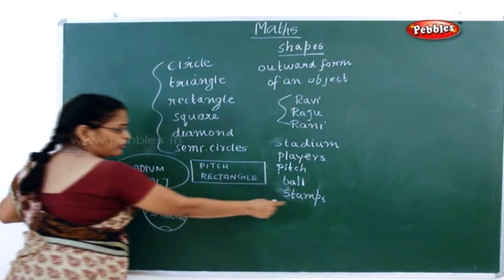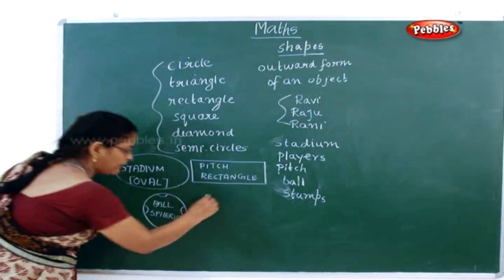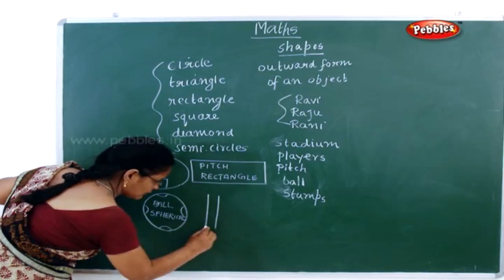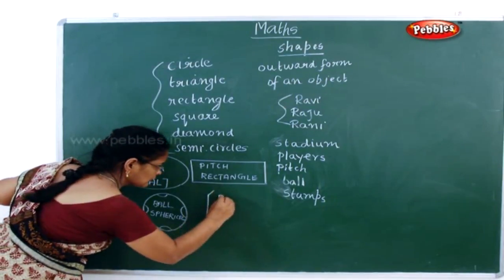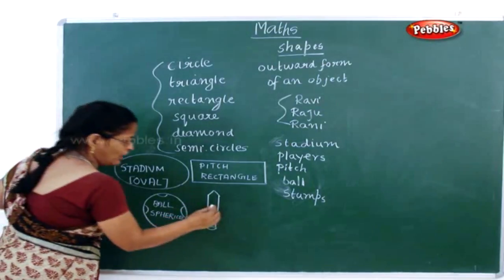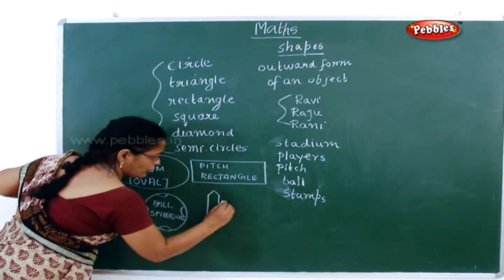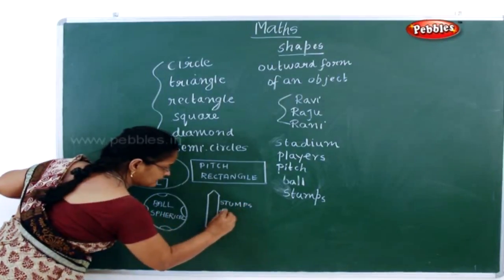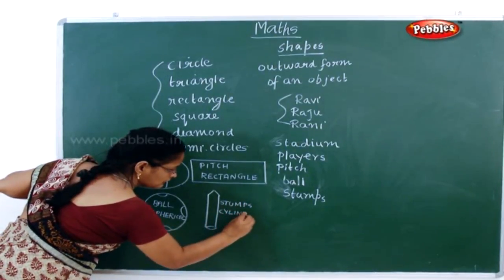Okay, now next one. How about your stump? Stump, how is it? Now this is your stump. Now how is it? What do you call it as? It is cylindrical. Stump is cylindrical.